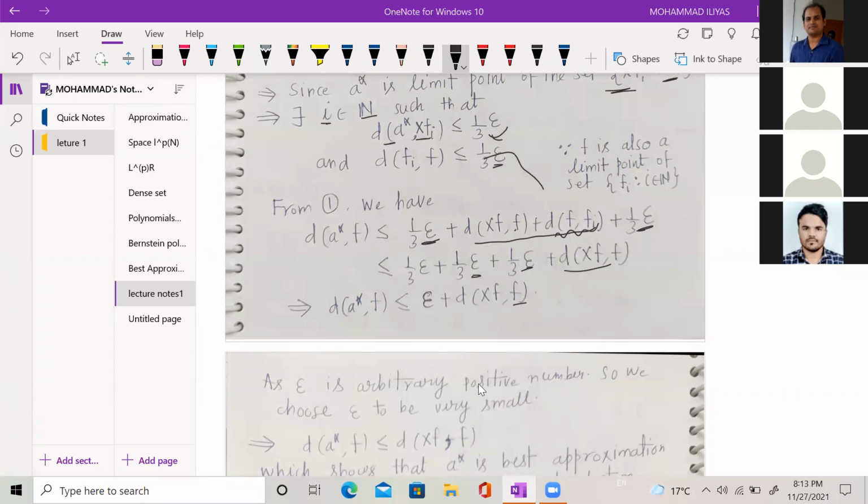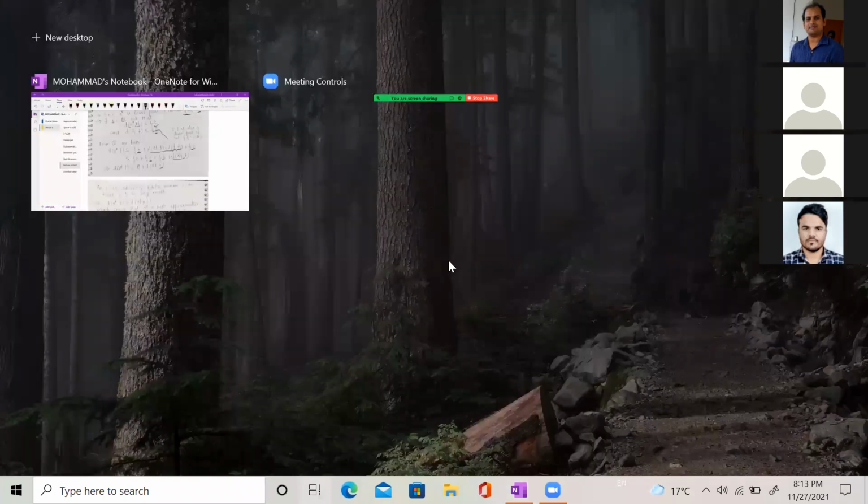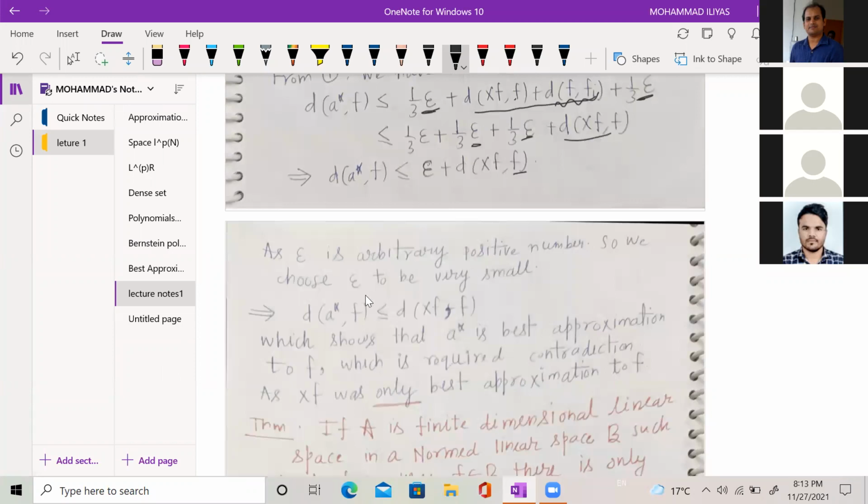Since epsilon is any arbitrary positive number, we can choose epsilon to be very small. So we can write finally that the distance between A star and F is less than or equal to the distance between XF and F. Since XF is the best approximate to F, this means that XF is at least distance from F. But the distance between A star and F is less than or equal to this. So A star is at least as close to F as XF. So A star is also a best approximate to F.